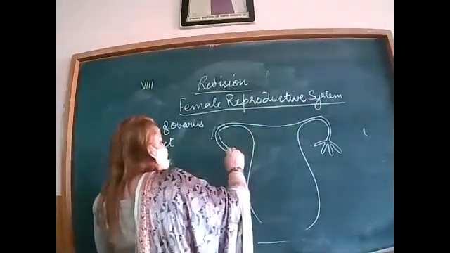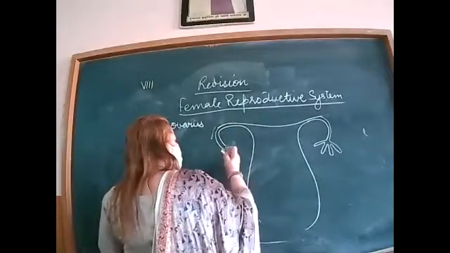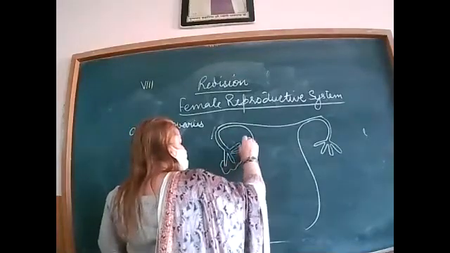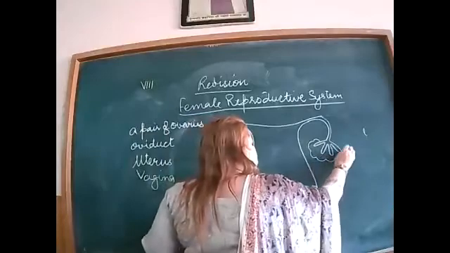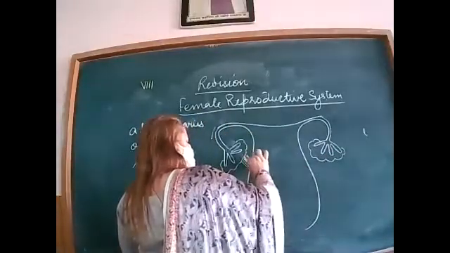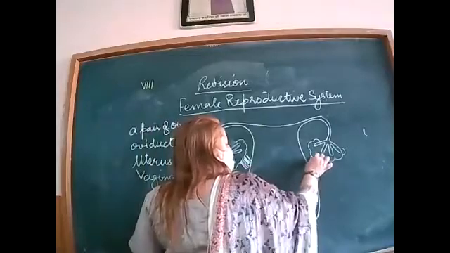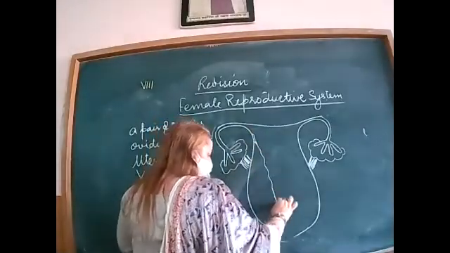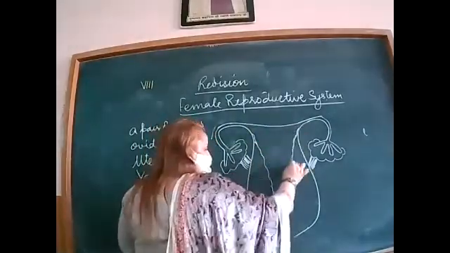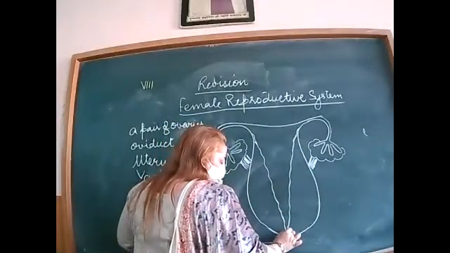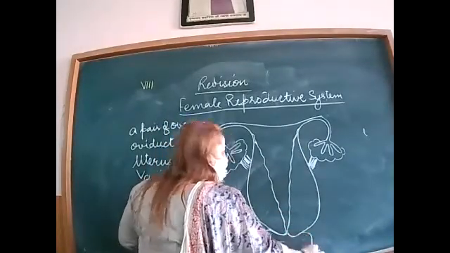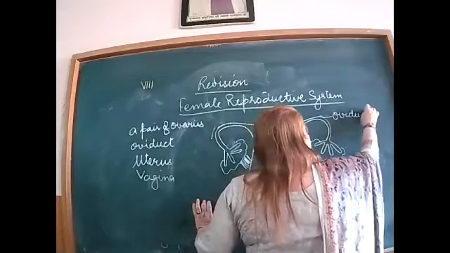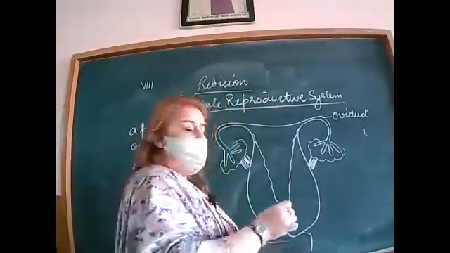Like this. Right, labeling. This is the oviduct, or we can say the fallopian tube.